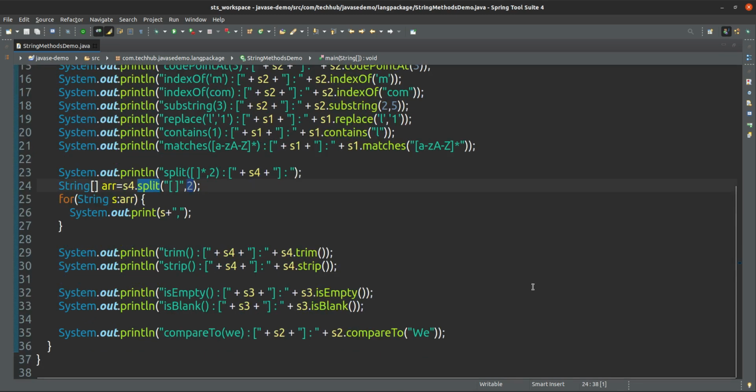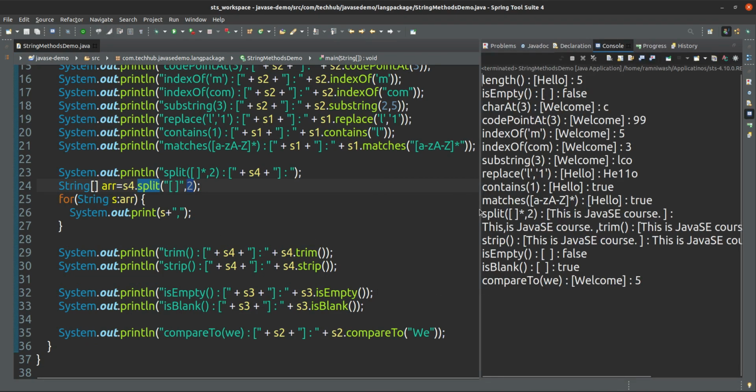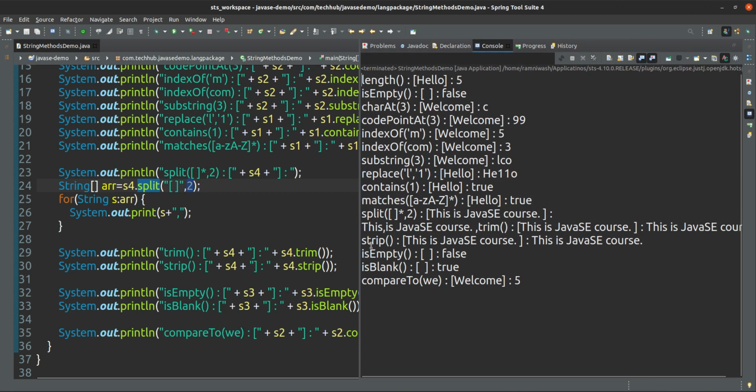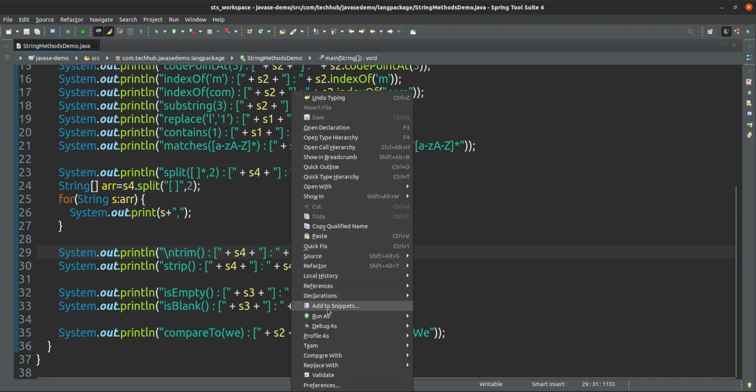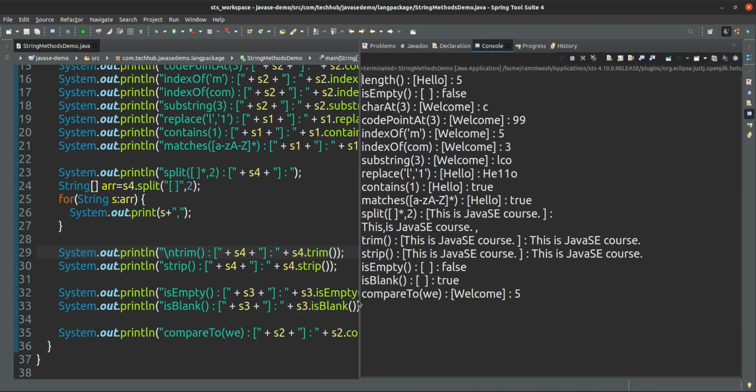And it will split into two parts only, you can see here. This one only is split. After splitting, this comes as one string, and "is Java Standard Edition course" is another string. So this is about the split.